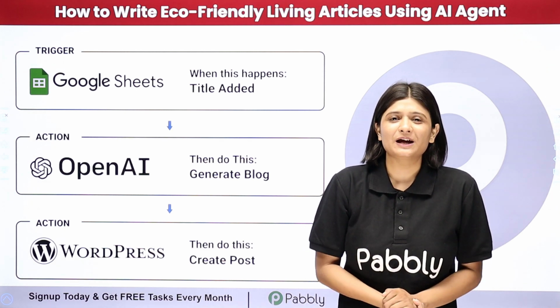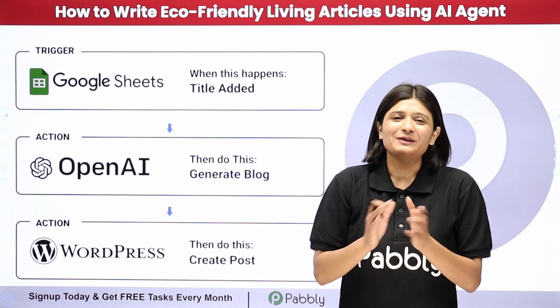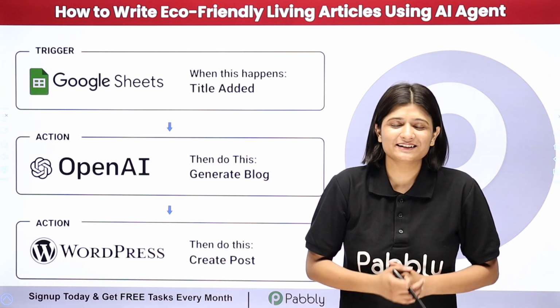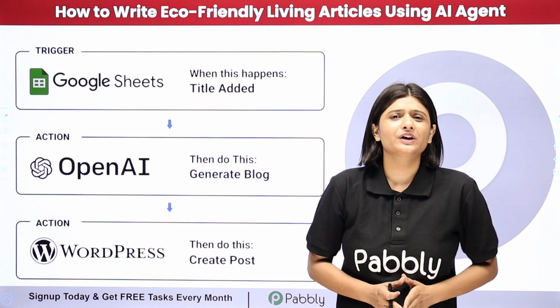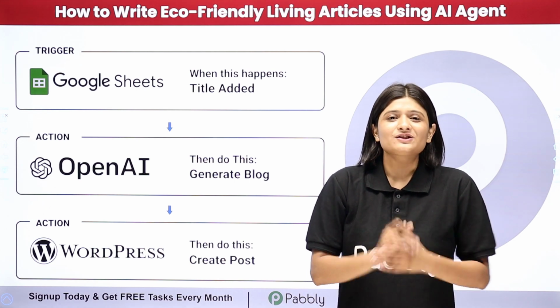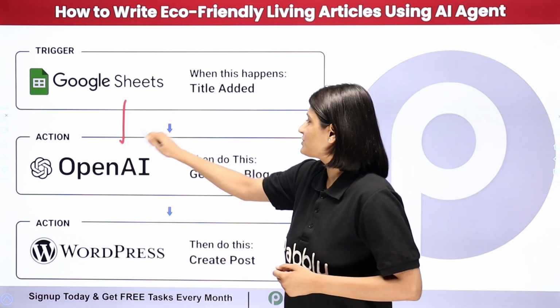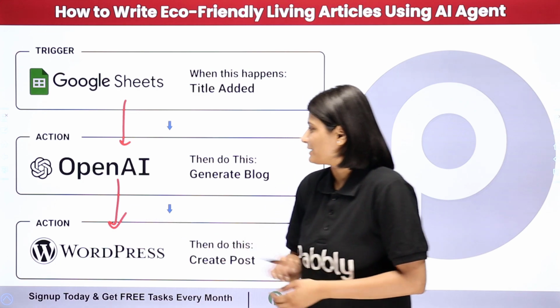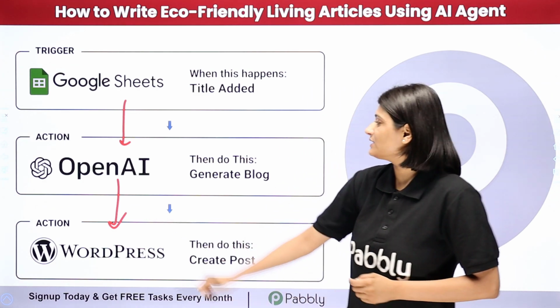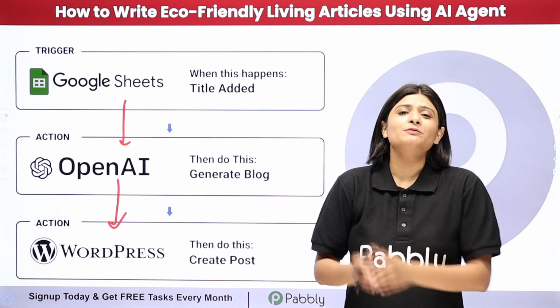And to do this automation, I am going to use Pabbly Connect. So Pabbly Connect is an amazing automation and integration software which requires no coding or programming skills. Here I just need to build connection between Google Sheets, OpenAI and WordPress. Here I am going to use my AI agent as OpenAI,